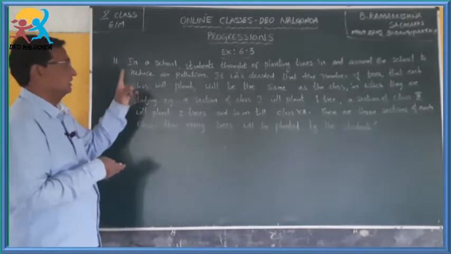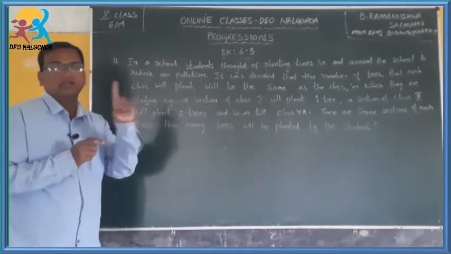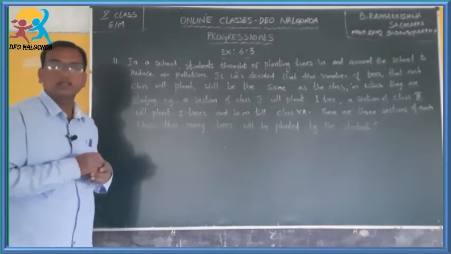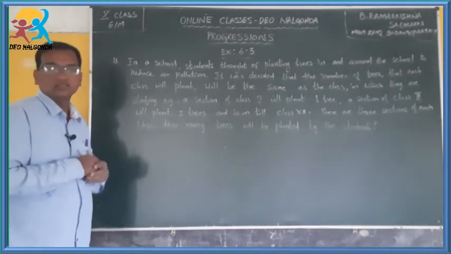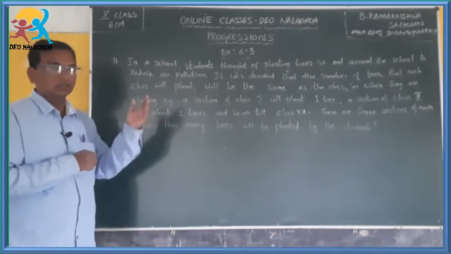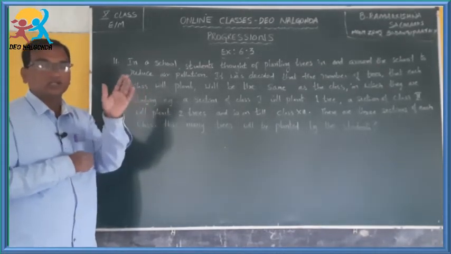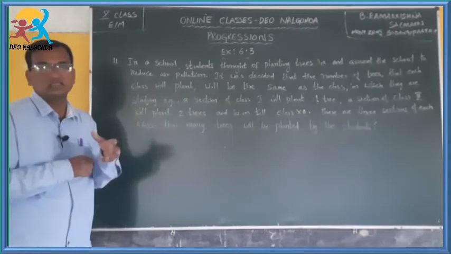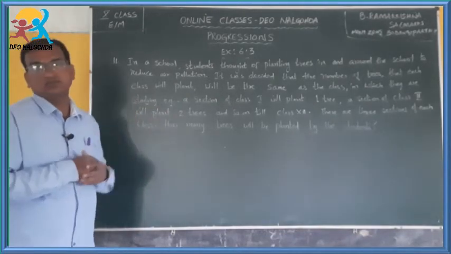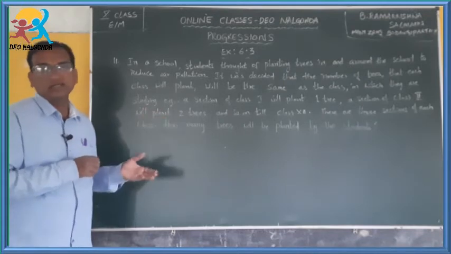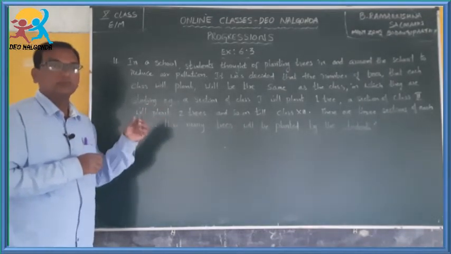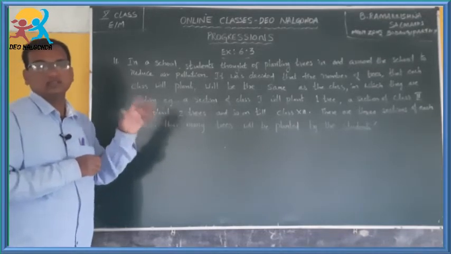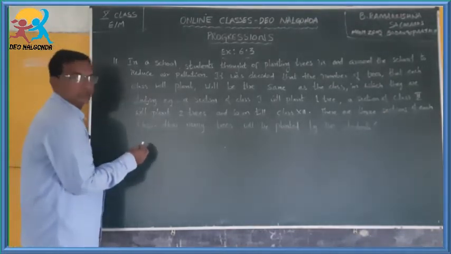First class should plant 1 tree. How many sections are there? 3 sections. Means the first class will plant a total of 3 trees. The second class will plant 2 into 3, because the second class should plant 2 trees and there are 3 sections, therefore 2 into 3 is equal to 6. Like that you have to find the number of plants to be planted by each class with all the sections considered.